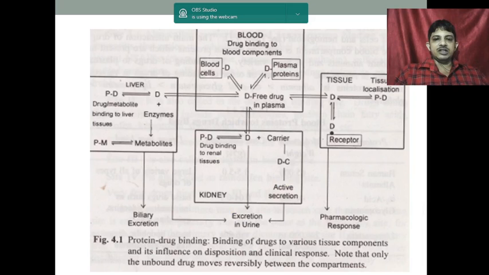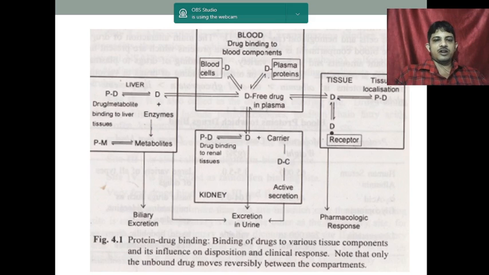Now if you see this chart, we are talking about the drug inside the blood, so the drug binding to the blood component. This is the drug and this is the plasma protein. They will bind, and there is a complex of the drug and the plasma protein. Then the drug can enter the liver, where it can bind to enzymes.